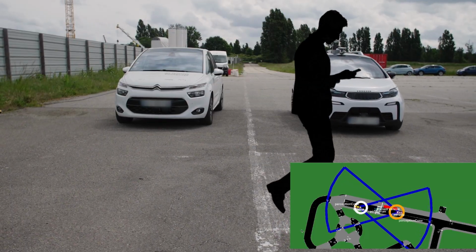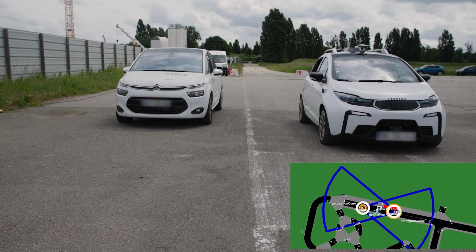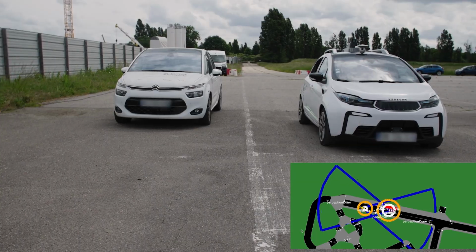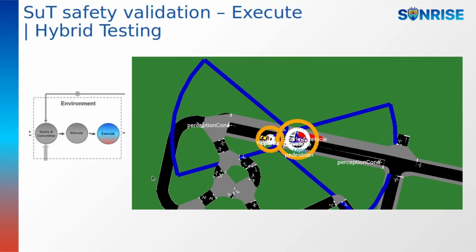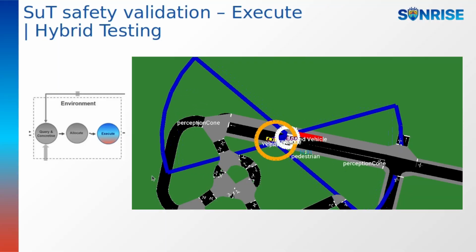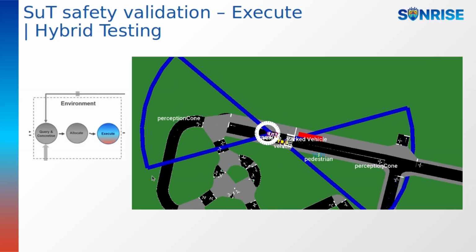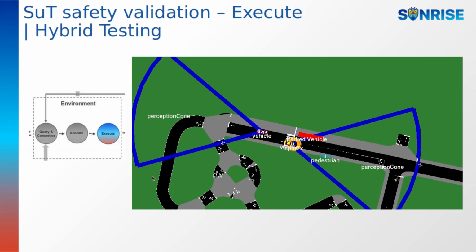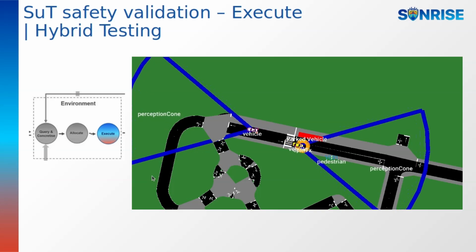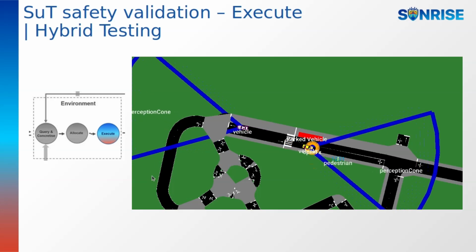It generates and transmits a CPM to the ego vehicle. Upon receiving the CPM, the ego vehicle anticipates the hidden pedestrian and slows down proactively, allowing the pedestrian to cross safely. The rest of the scenario, including the pedestrian's crossing and the vehicle's continued interaction, is carried out entirely within the virtual simulation.